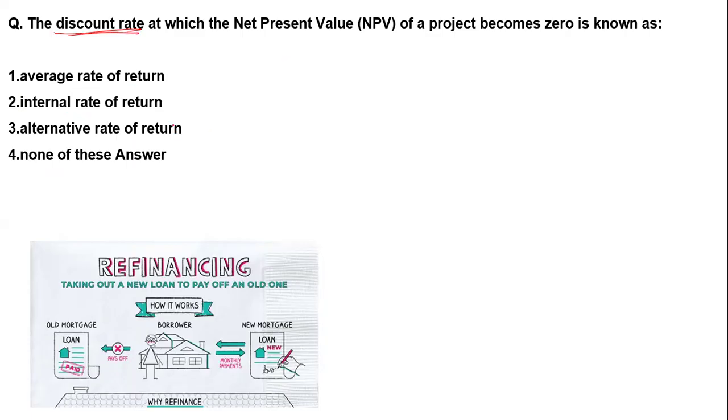First of all, the discount rate at which the net present value of the project becomes zero. If you want your net present value to be zero, what you have to do is this: when the present value of cash inflow is equal to the present value of cash outflow, it has a relation with the IRR, the internal rate of return.